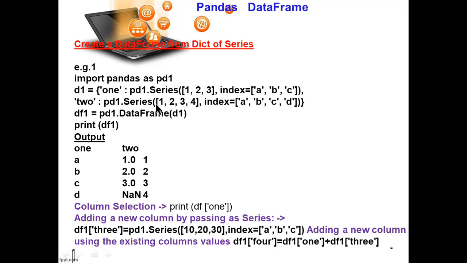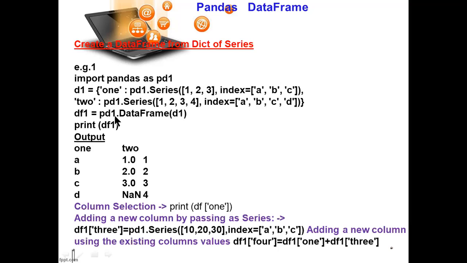This is another I am calling here, 1, 2, 3, 4. It has a series. The first series has 3 values and 3 indexes, and the second has 4 values and 4 indexes. You can assign them separated with a comma. So this is a dictionary in dictionary with the list inside block.